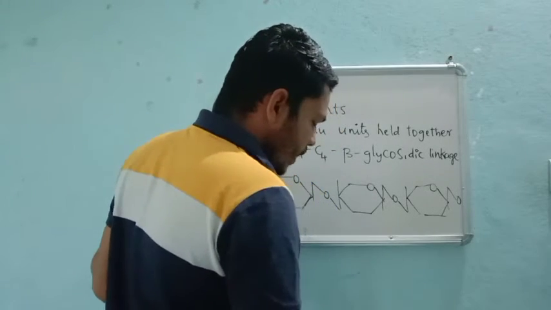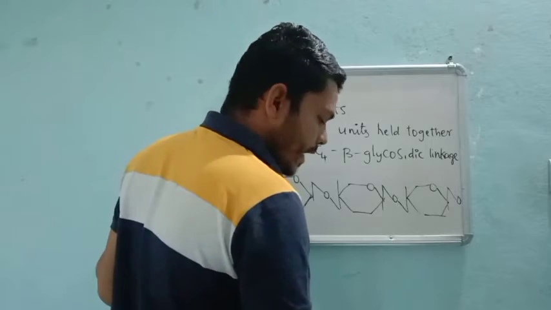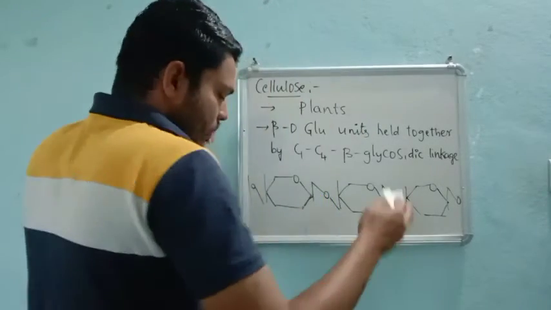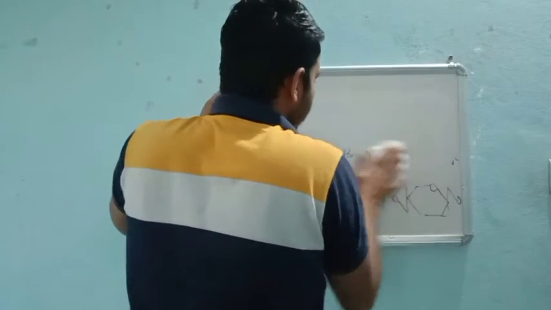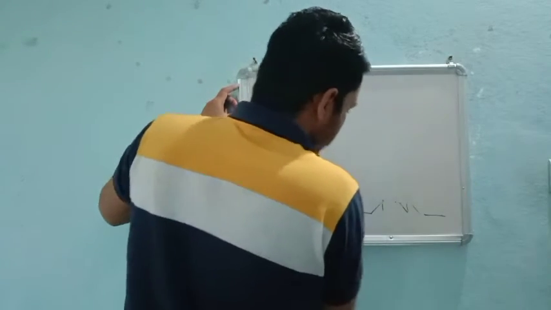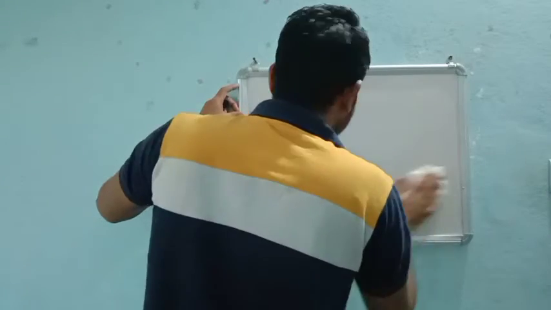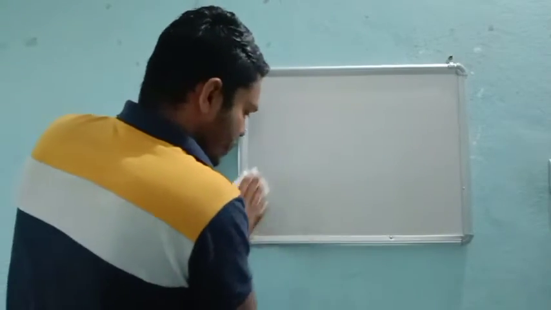Coming to the last one, that is glycogen. This is very important, right? Glycogen is present where? In animals, right?